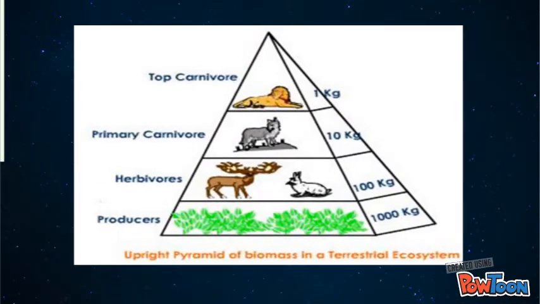Biomass is the total amount of living tissue within a given trophic level. With this one, we can make a pyramid of biomass, illustrating the relative amount of living organic matter available at each trophic level in an ecosystem.